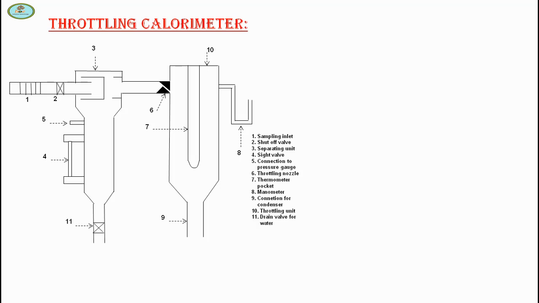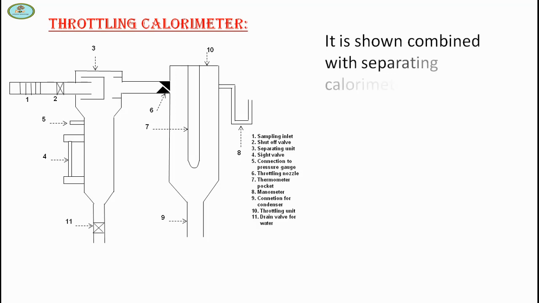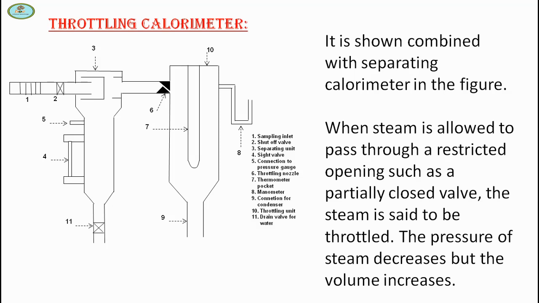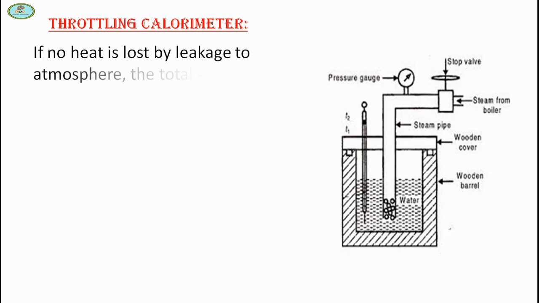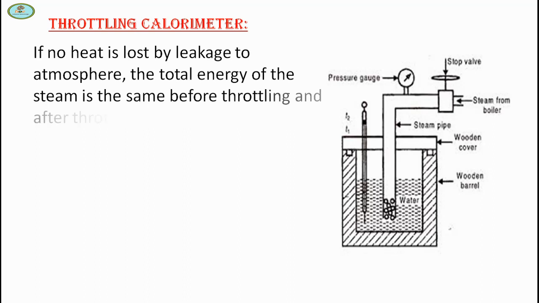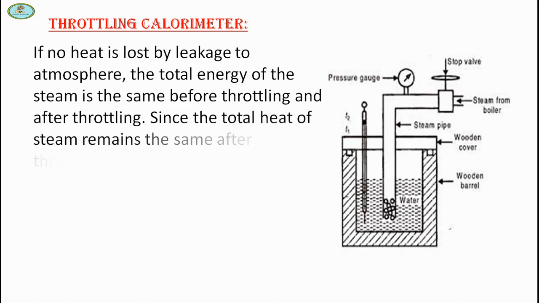Next is the throttling calorimeter. It is shown combined with the separating calorimeter in the figure. When steam is allowed to pass through a restricted opening such as a partially closed valve, the steam is said to be throttled. The pressure of steam decreases but the volume increases. If no heat is lost by leakage to atmosphere, the total energy of the steam is the same before throttling and after throttling. Since the total heat of the steam remains the same after throttling, the steam becomes dry.